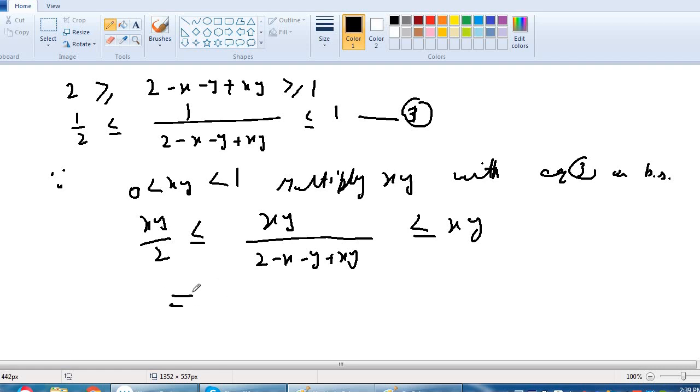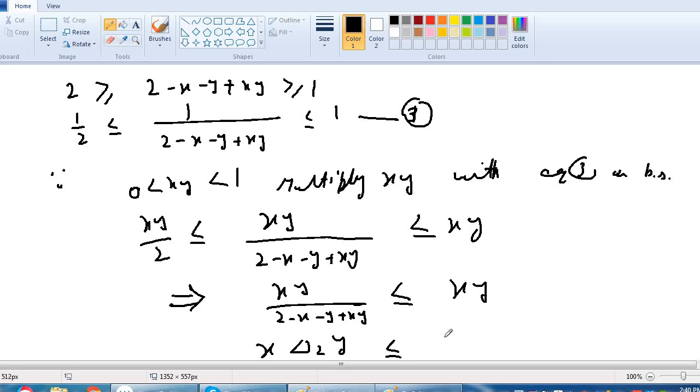So this shows that if we neglect the left side term, we get xy divided by 2 minus x minus y plus xy, which should be less than or equal to xy. This whole term shows that x delta 2 y is less than or equal to x delta 3 y, which completes the theorem.